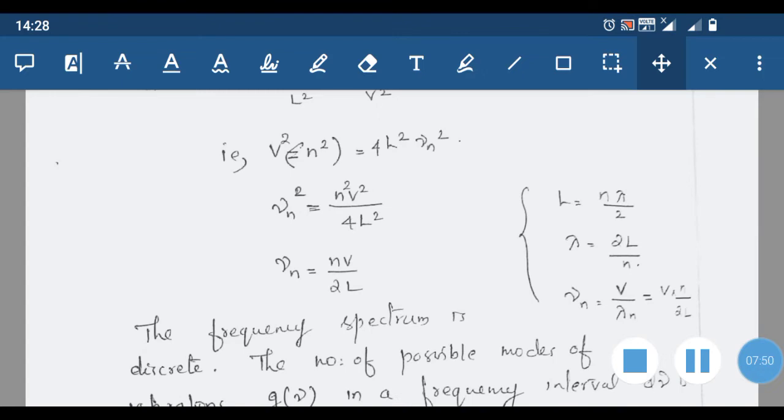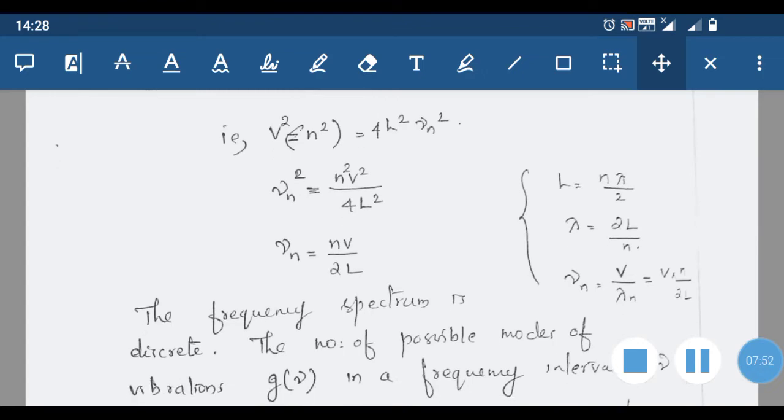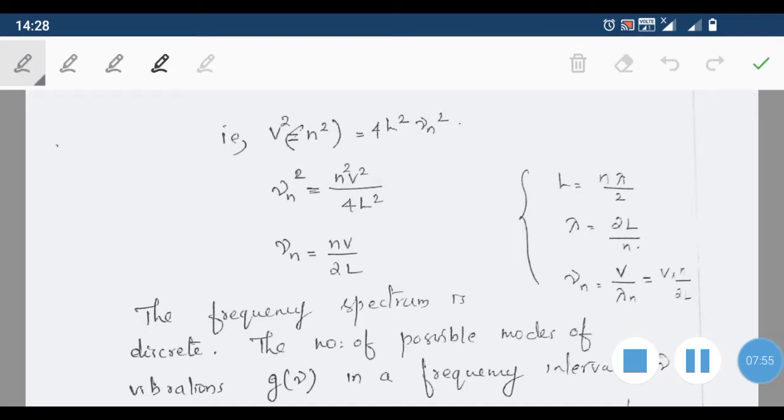That is, ν_n² equals 4n²v² divided by 4l². n²v² divided by 4l² is the expression for ν_n², or ν_n is equal to nv by 2l.